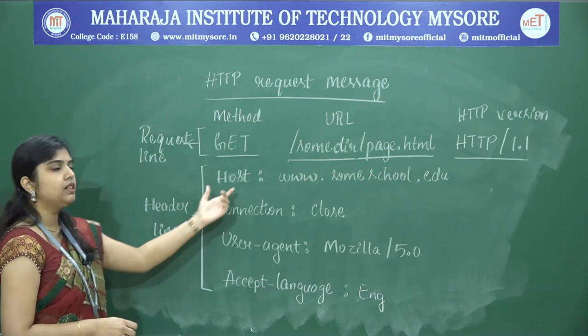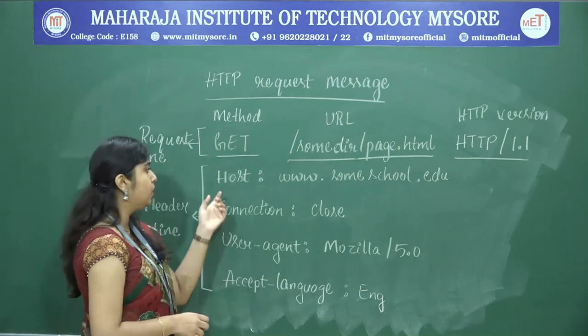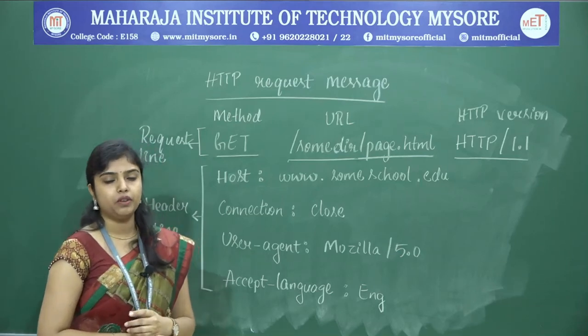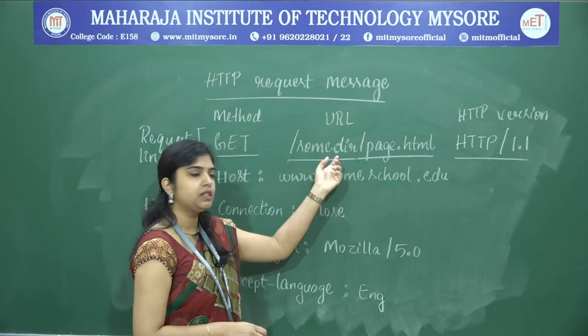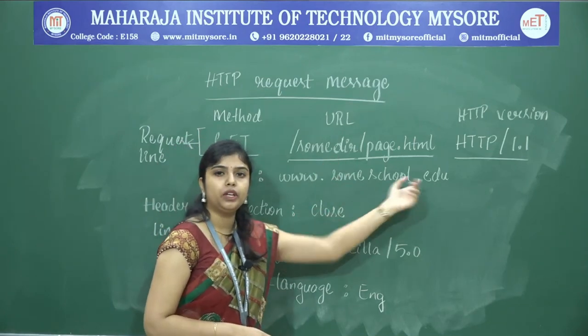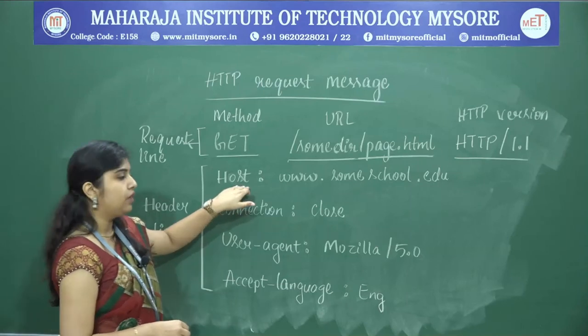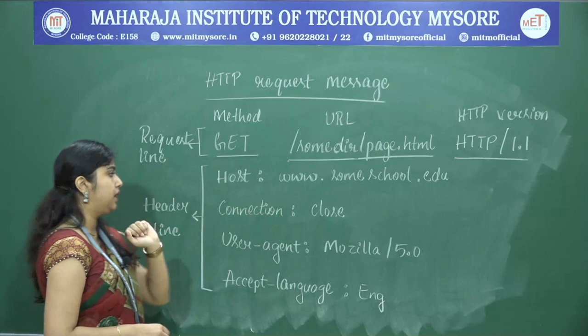The first line of the header lines has the field called host. That means on which host the web page I am requesting is present. That means the some directory page is present on the someschool.edu host. I have to specify on which host the URL I am asking for is present.